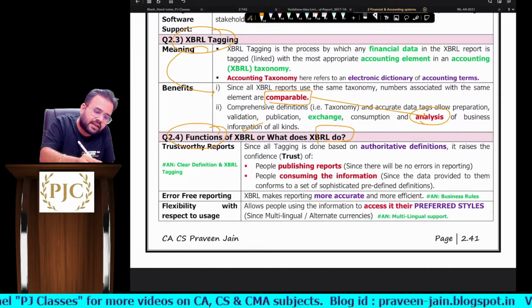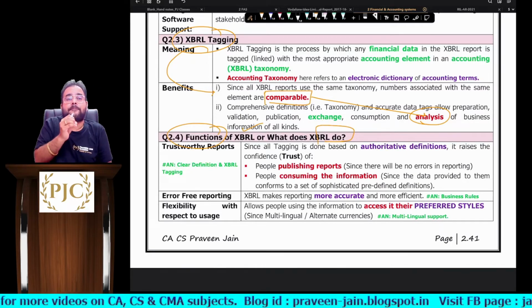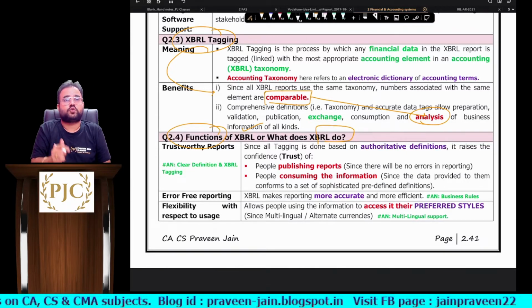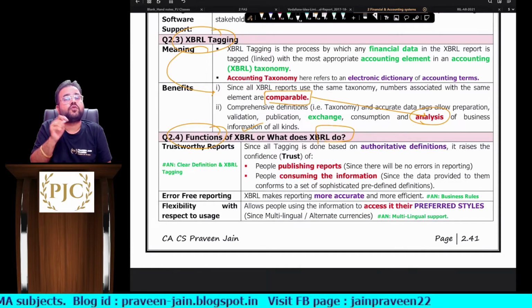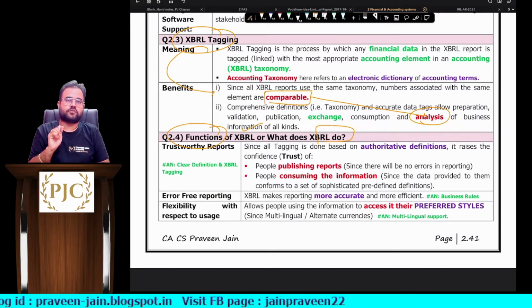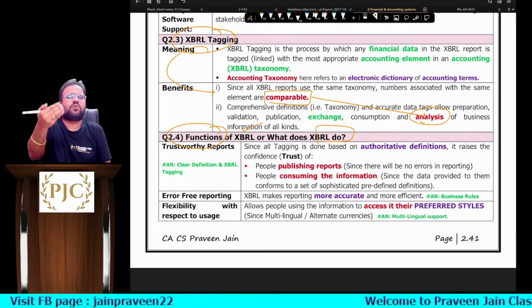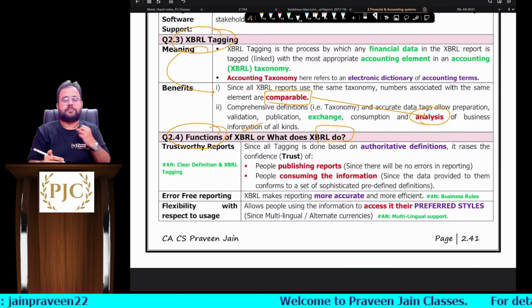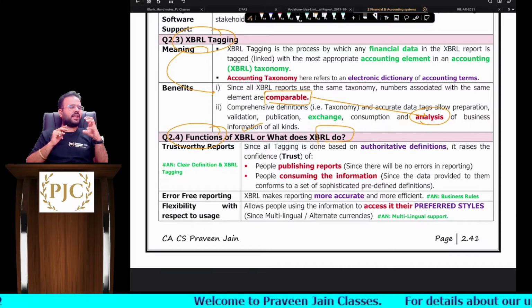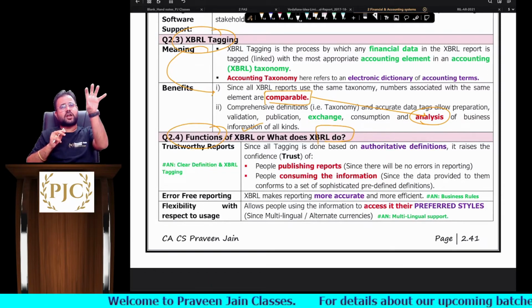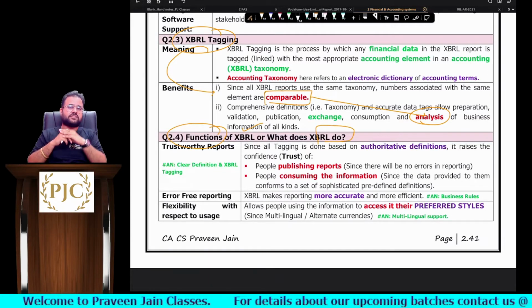Next, what are the functions of XBRL, or what does XBRL do, sir? First, XBRL provides trust to people sending the reports and also to people receiving the reports. To people sending reports, how do they get trust? Simple. Today in XBRL all the terms are authoritatively defined. The answer is yes, sir.